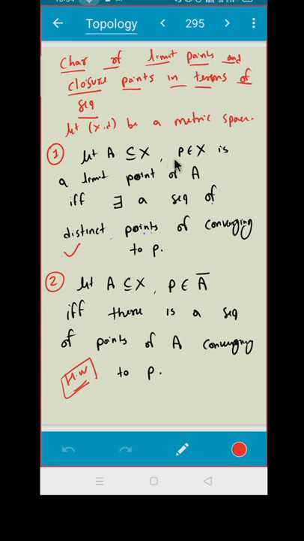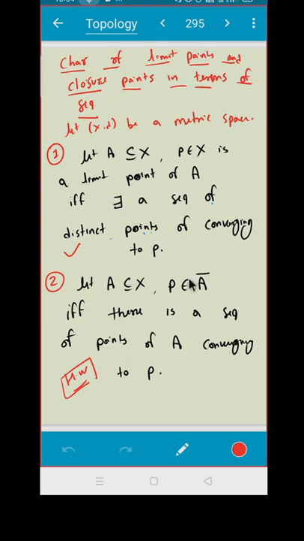P if and only if. That means I'm going to give you a new definition of a limit point. So the question is, if and only if there exists a sequence of distinct points converging to p. So there should exist a sequence. You should give me a sequence of distinct points converging to p.